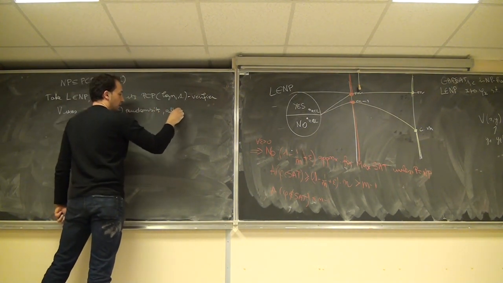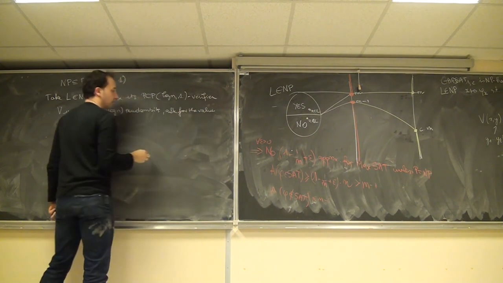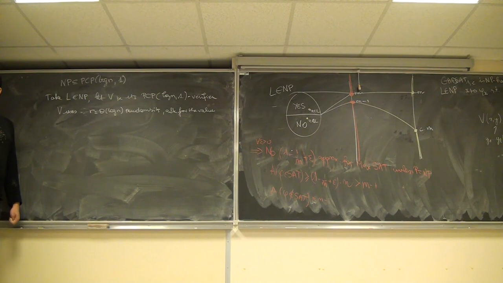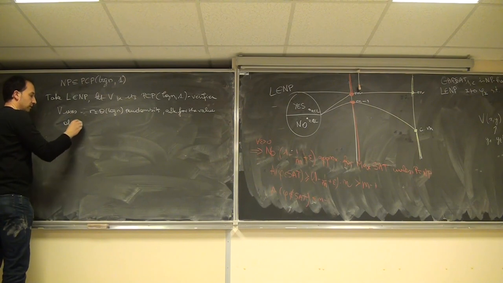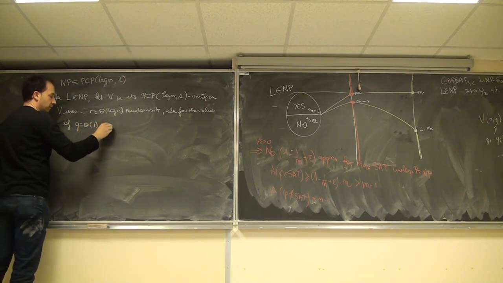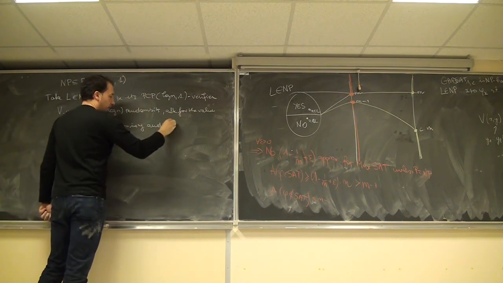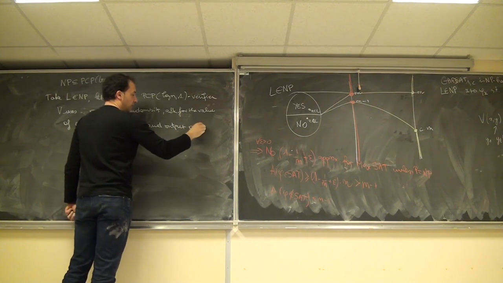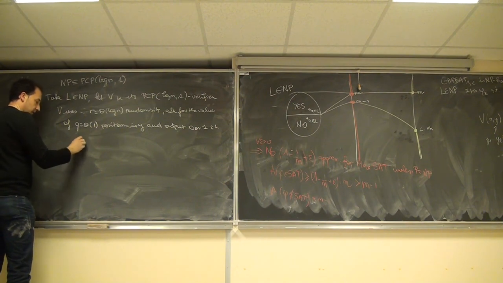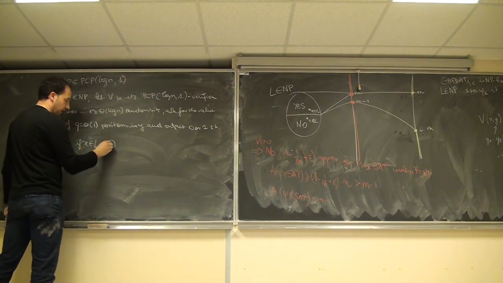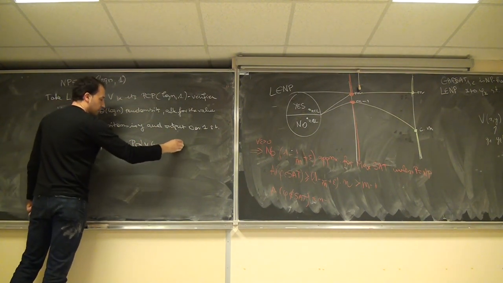It asks for the value, simultaneously, but it doesn't matter. You can ask one after the other. It doesn't change a bit. Ask for the value of q equals theta of 1 positions in y, and output 0 or 1, such that if x belongs to L, there exists a y such that the probability that V of x, y equals 1 is 1.